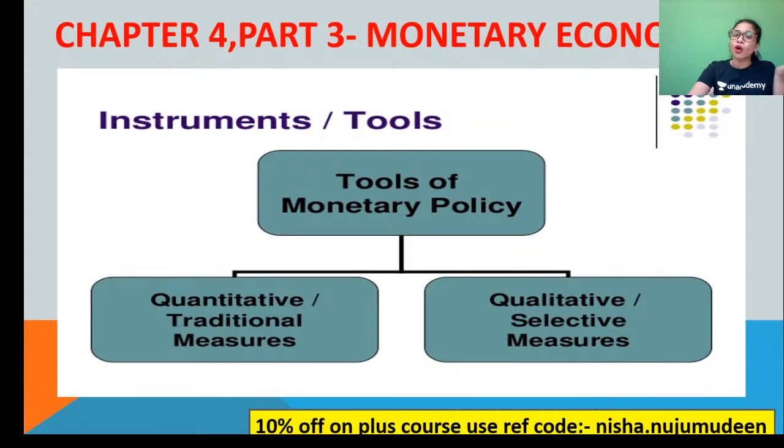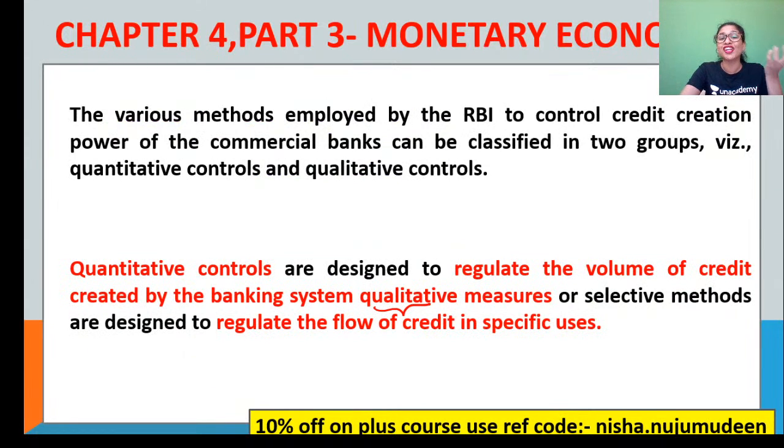So now, is quantitative important or is the qualitative instrument important? Actually, both are equally important for the RBI. But if you see, RBI always prefers quantitative instruments over the qualitative ones. The reason is that quantitative instruments are widely accepted and used by RBI for controlling the money supply in the economy. Because quantitative instruments talk about the entire volume or amount of money or credit which has been created by the entire banking system. Whereas qualitative talks about moral suasion and methods like that, which you apply for one particular purpose. You understand? So that is why quantitative ranks a higher position compared to the qualitative measures.